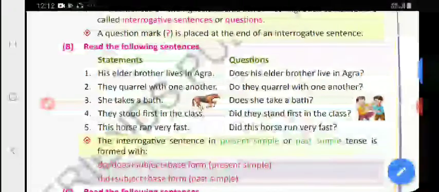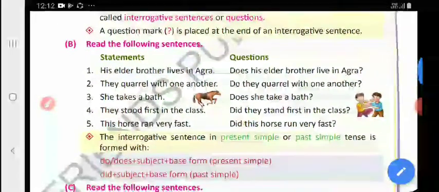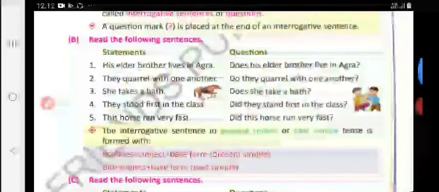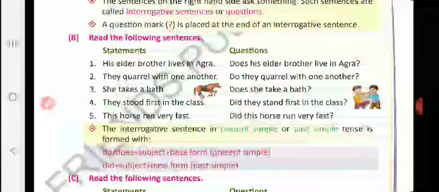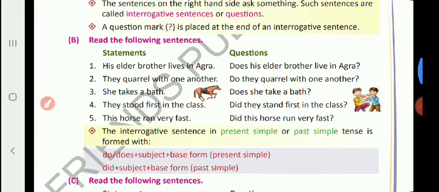Here we can read this. His elder brother lives in Agra. They quarrel with one another. She takes a bath. They stood first in the class. This horse ran very fast.